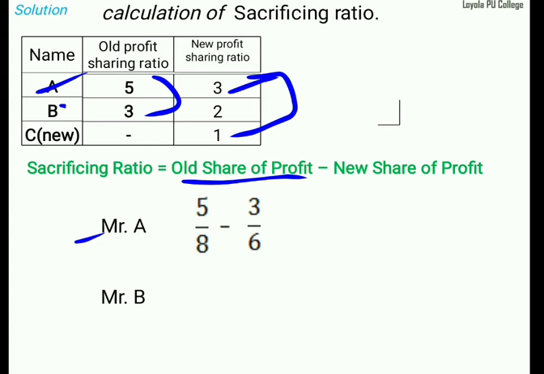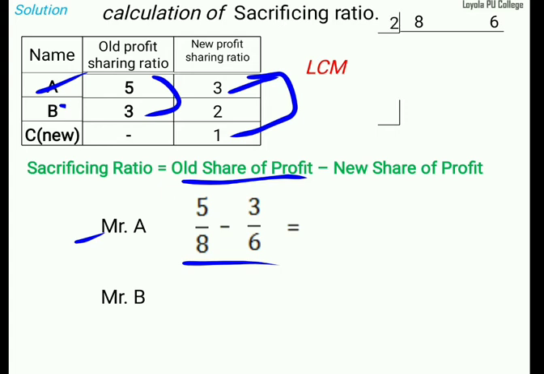Here, 5 divided by 8 minus 3 divided by 6, we should do as basic maths. As we learned in SSLC, the LCM. The same way we should find the LCM here, the LCM of the denominators. What are the denominators? 8 and 6, we should find the LCM. We divide by the least common numbers until we come to single digit numbers, and convert it to 1. So now 8 and 6.